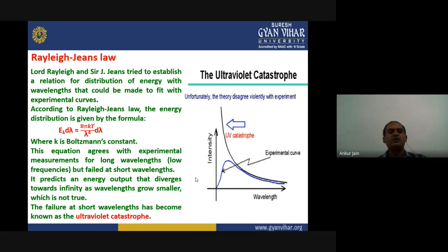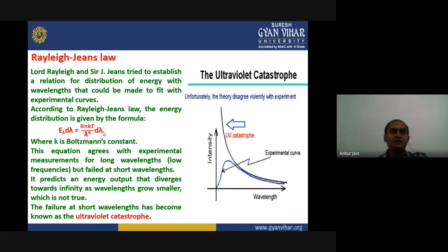According to this law, the energy distribution is given by the formula E lambda d lambda equals 8 pi kT upon lambda to the power 4 into d lambda, where k is the Boltzmann constant. The other factors you know: T is the absolute temperature, lambda is wavelength, and d lambda is the wavelength region. So this equation also agrees with experimental results.